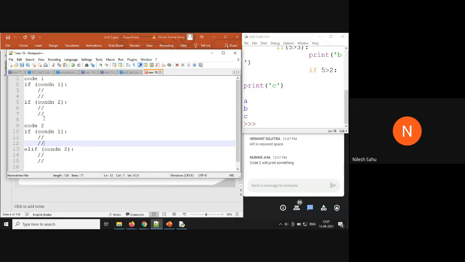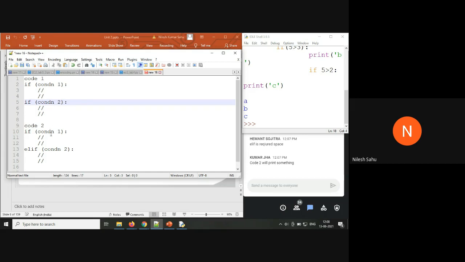Okay. So let me give you the answer here. See, in code 1, what's happening? If condition 1 is true, then we are going to execute these lines of code. And by default, if condition 2 is also going to be checked. So in code 1, if condition 1 is checked and if condition 2 is also checked. While in code 2, what is happening here?